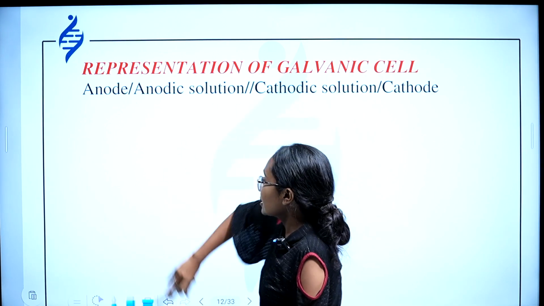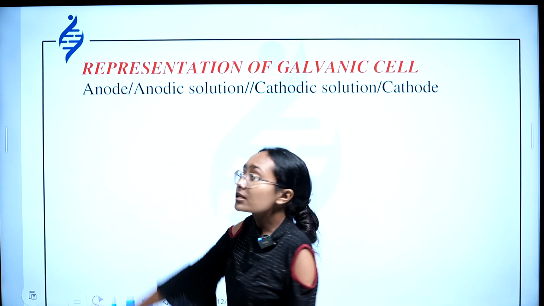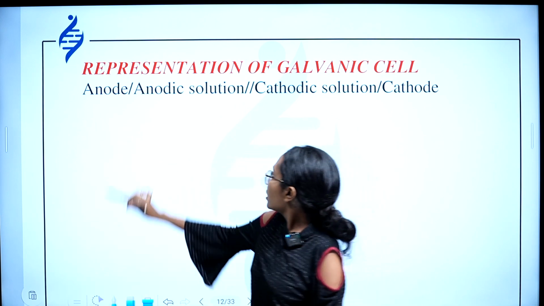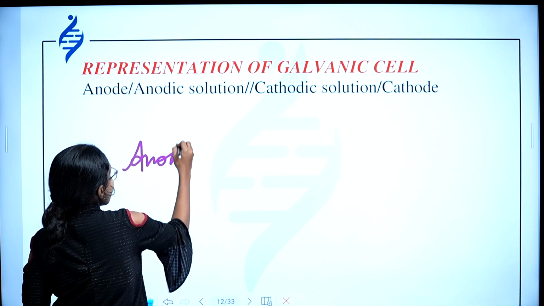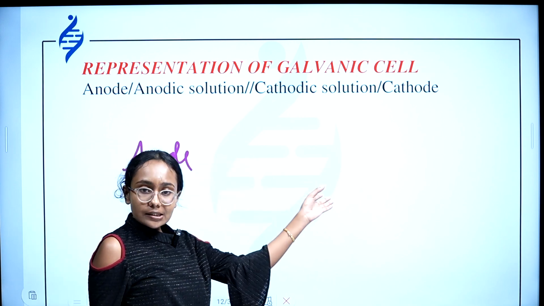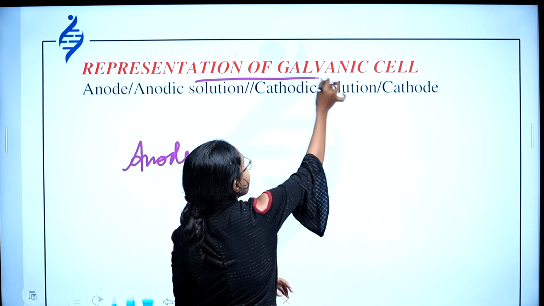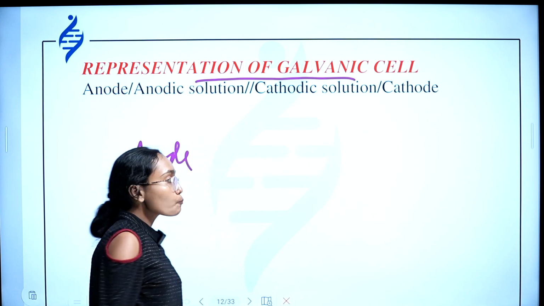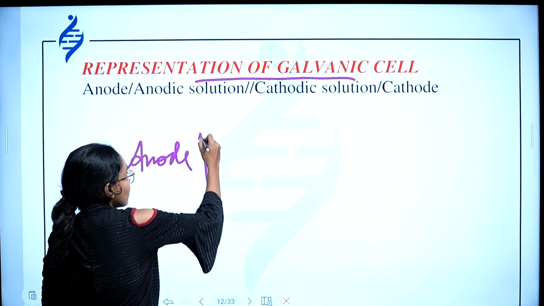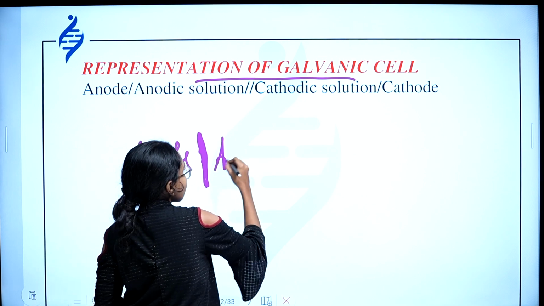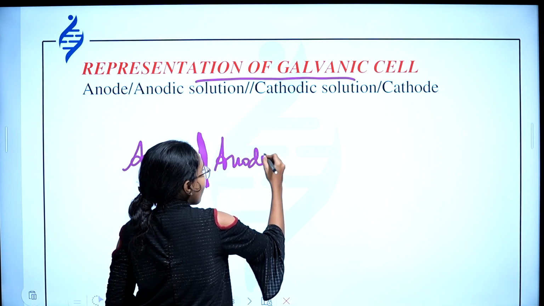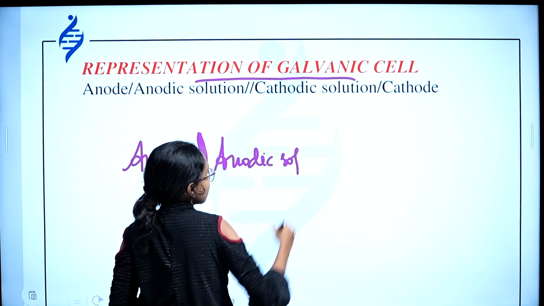Now, representation of galvanic cell. So first of all, you need to write the anode. The slash is not right here, so I'll write on board. First of all, so as to represent a galvanic cell, you need to write the anode. Then draw a straight line. Next comes the anodic solution, or the electrolyte in which the anode is dipped.